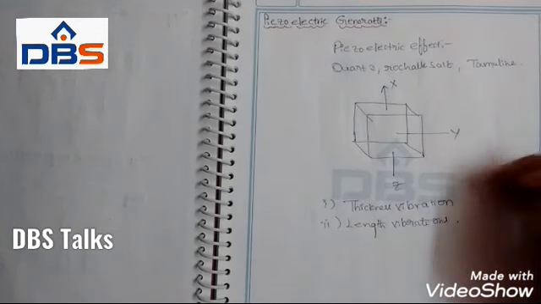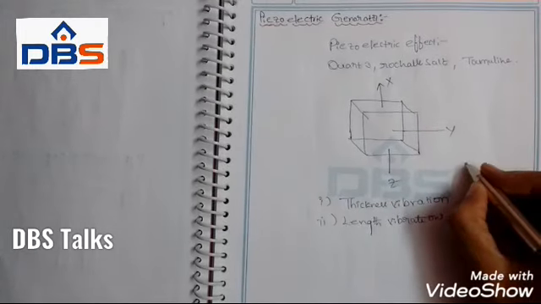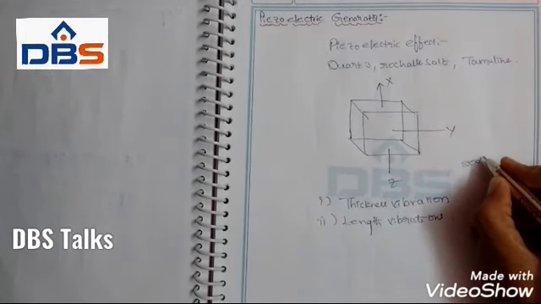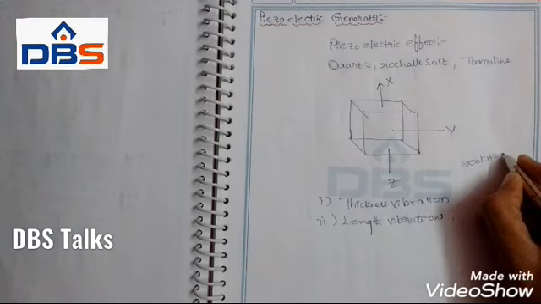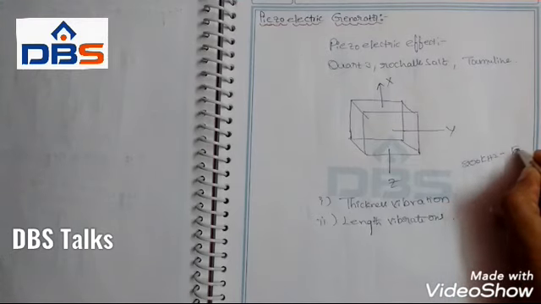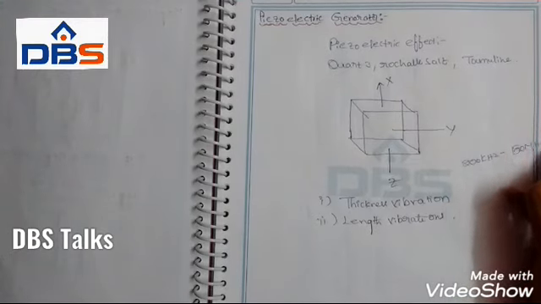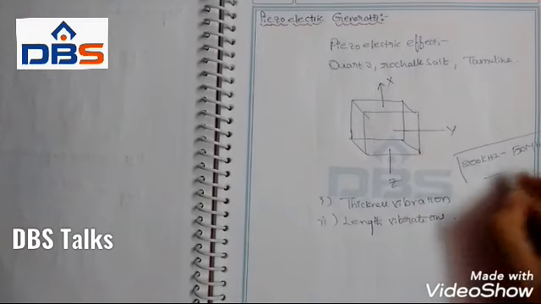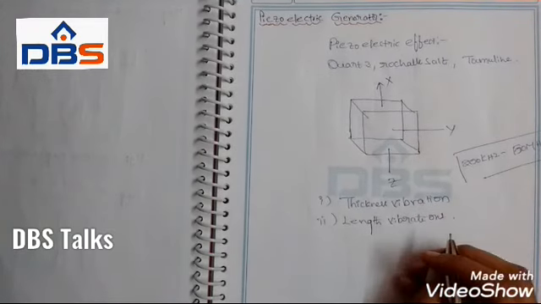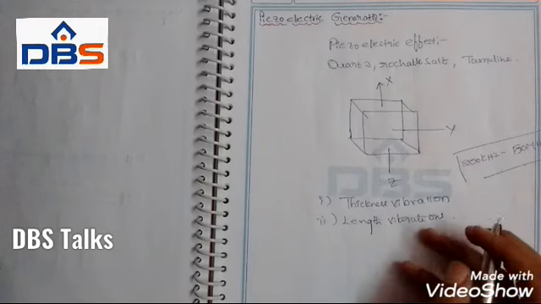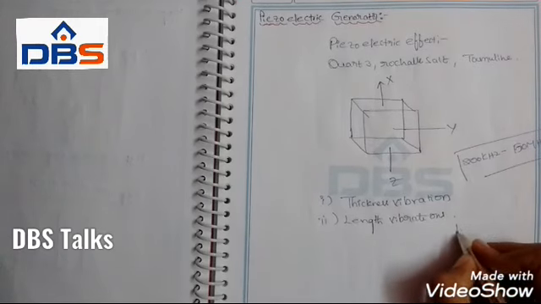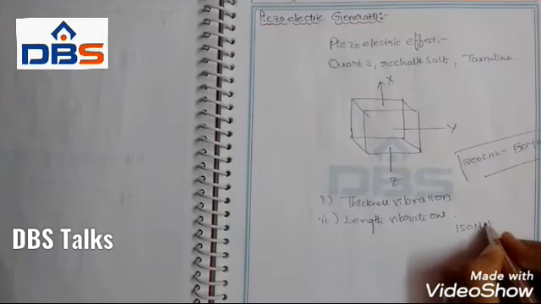By using this quartz crystal, we can generate ultrasonic sound waves ranging from 20 kHz to 50 MHz. By using a tourmaline, we can produce frequencies up to 150 MHz.